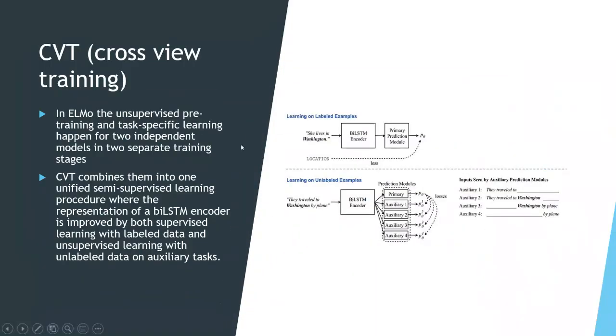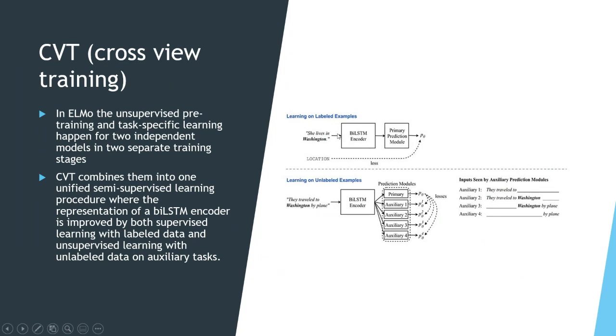Yeah. So when you look at cross view training, it is based on unsupervised pre-training and also task-specific learning. When you look at labeled data, "She lives in Washington," then there will be a BiLSTM encoder, and this will be the primary prediction.